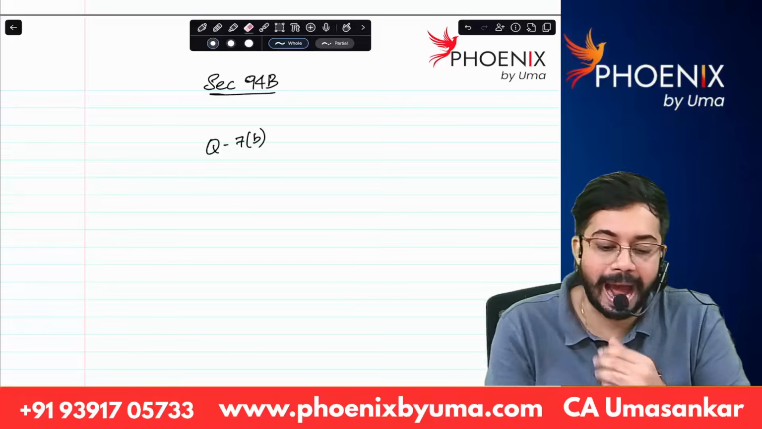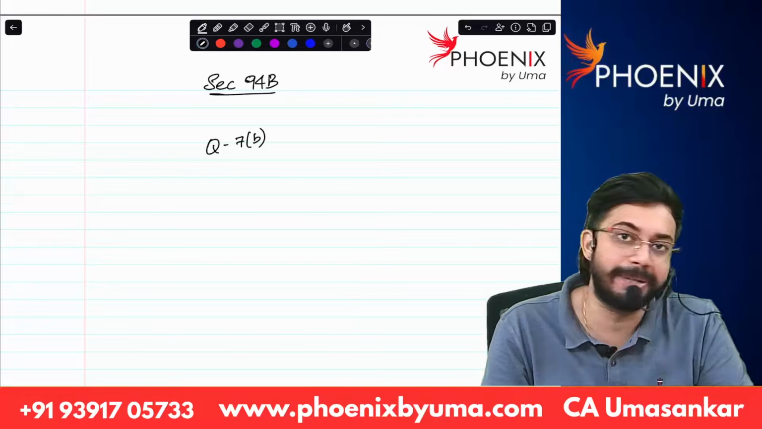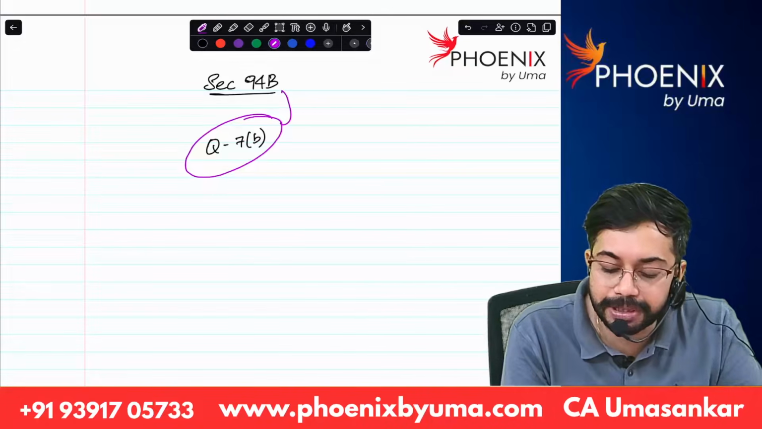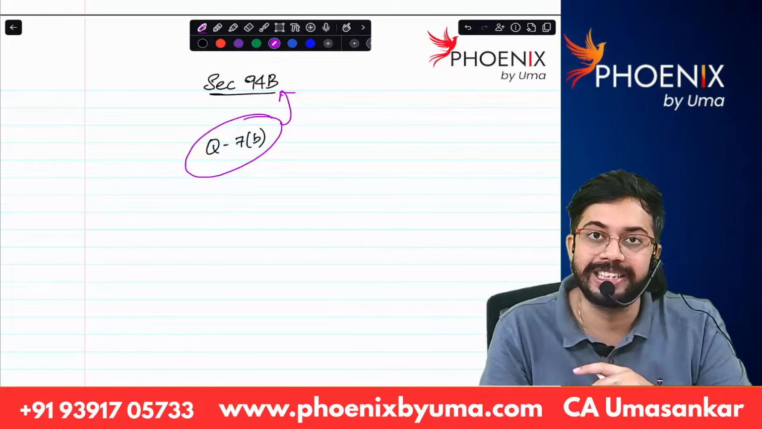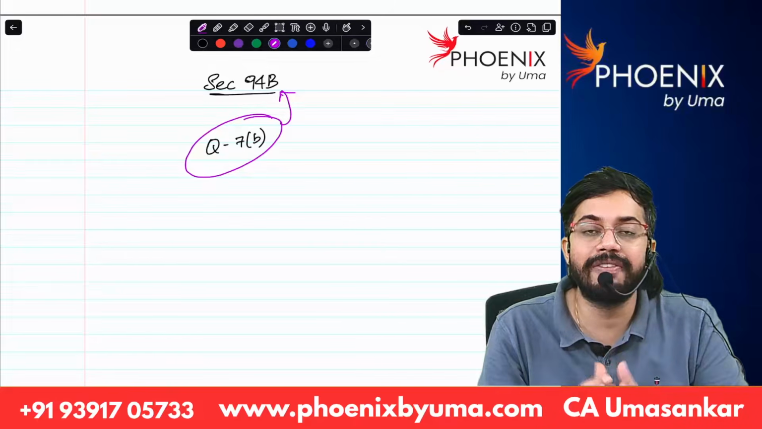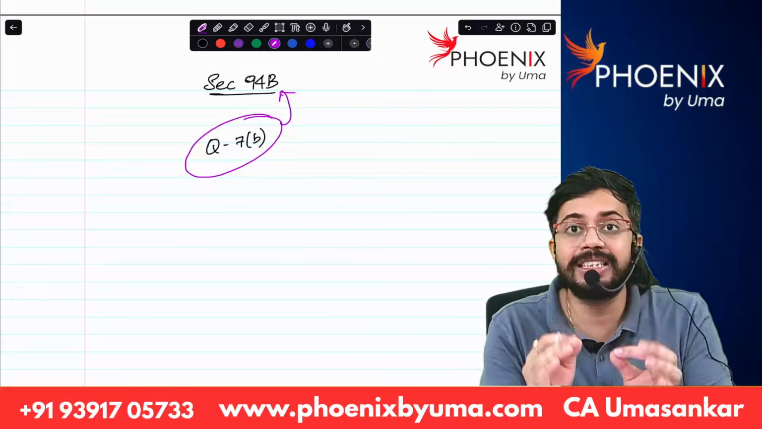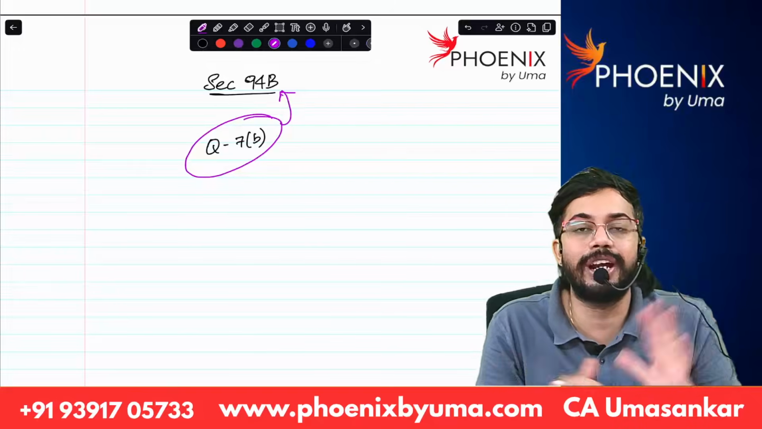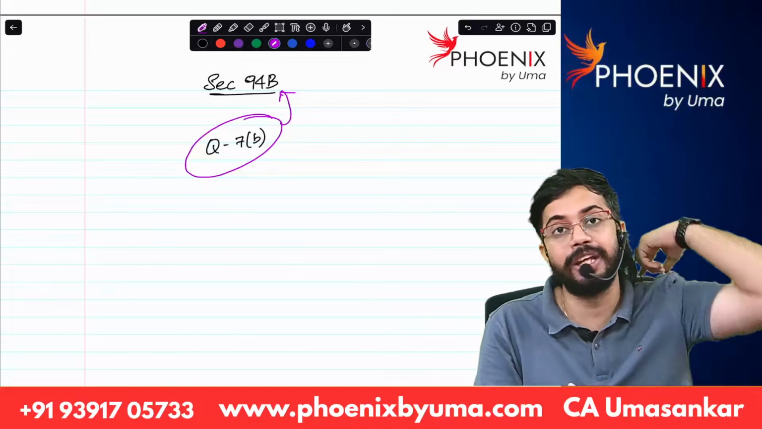If you observe the pattern of the last 6 attempts' question papers, every time question number 7B comes from the section 94B concept. So in this video, I will revise the section 94B concept. Listen very keenly and clearly. Definitely you are going to get 7 marks. High probability you will get.